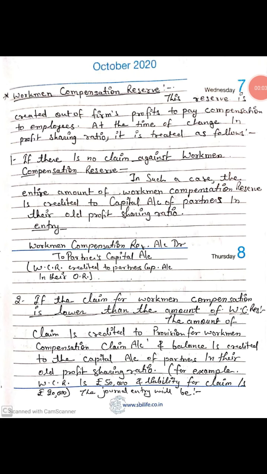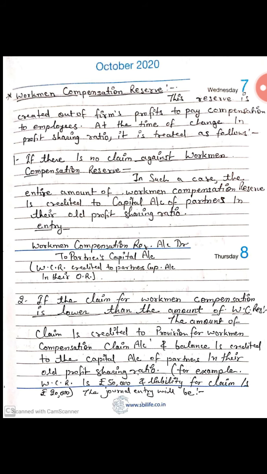Students, come to our next topic, workman compensation reserve. This reserve is created out of the firm's profit to pay compensation to employees. At the time of change in profit sharing ratio, it is treated as follows.